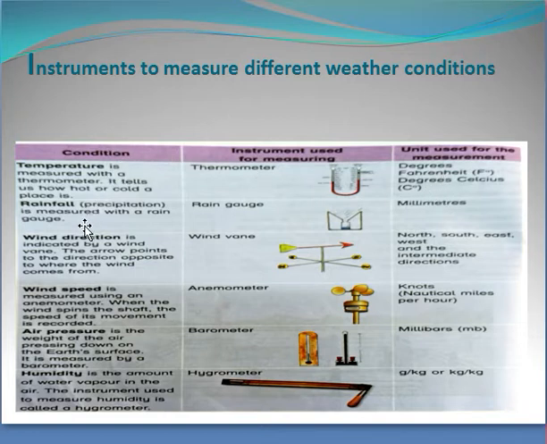The second one is rainfall or precipitation. Rainfall is measured with a rain gauge. This is the picture of a rain gauge, and it is measured in millimeters. The third one is wind direction. It is indicated by a wind vane. The arrow points to the direction opposite to where the wind comes from.